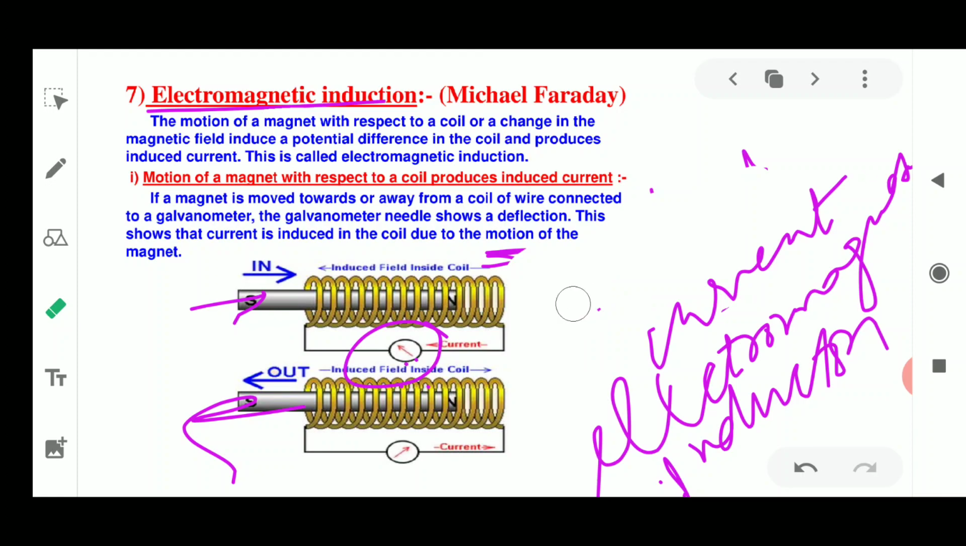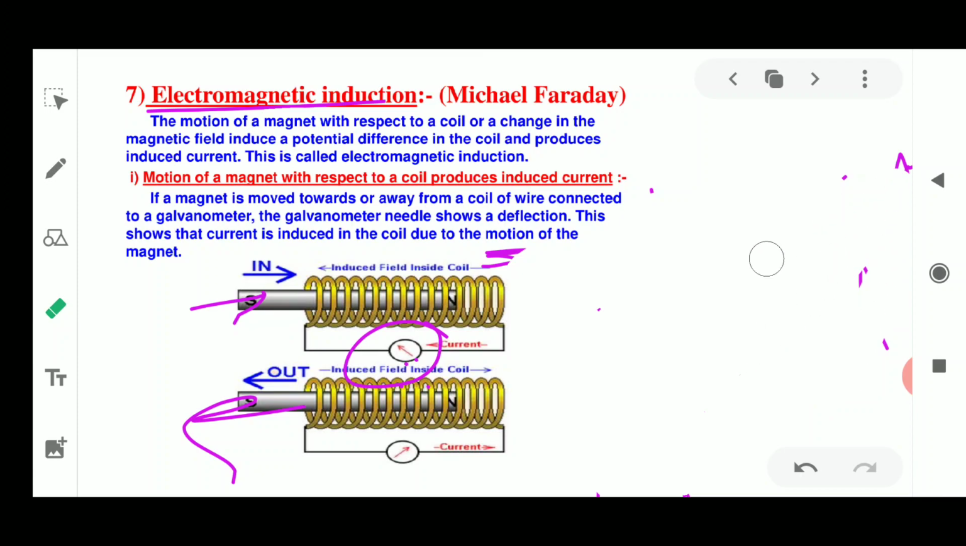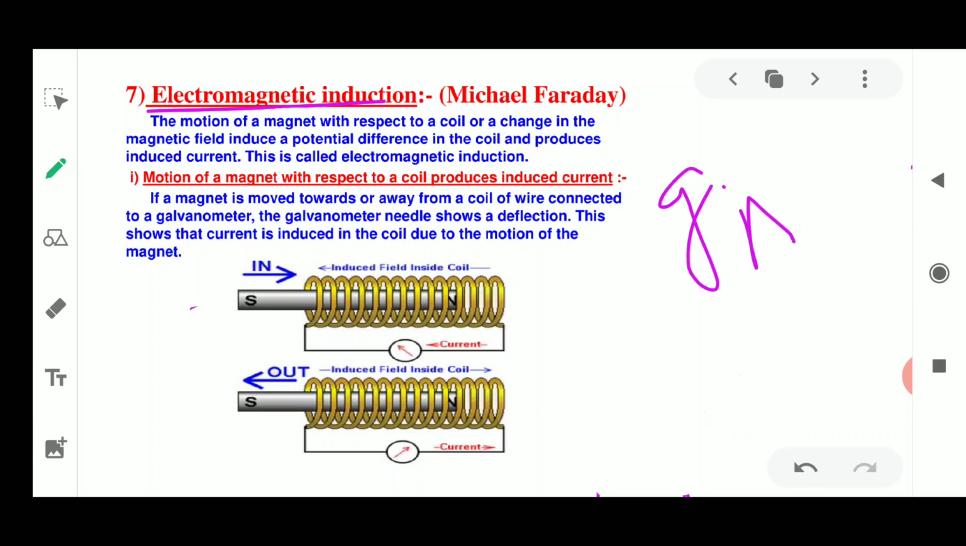The galvanometer detects the current, and how much current has flowed is measured by an ammeter. Potential difference is measured by a voltmeter. So remember these three devices: the first is the galvanometer, the next is the ammeter, and the third is the voltmeter.